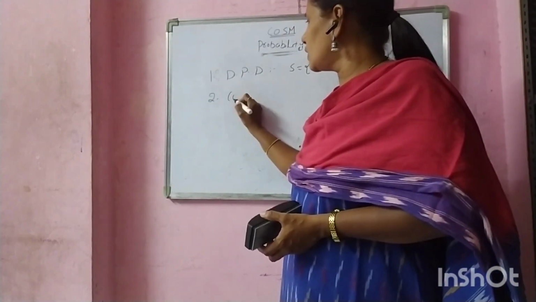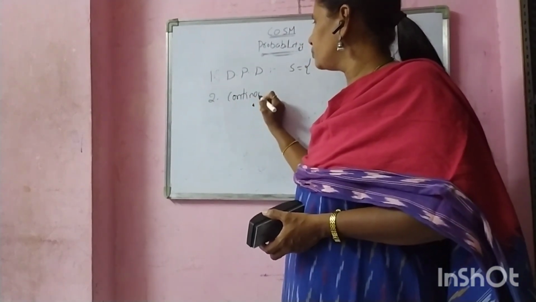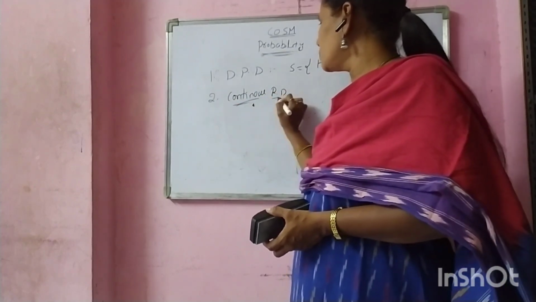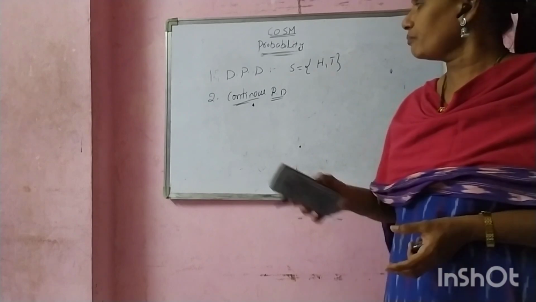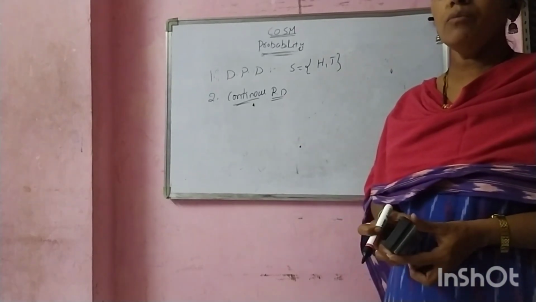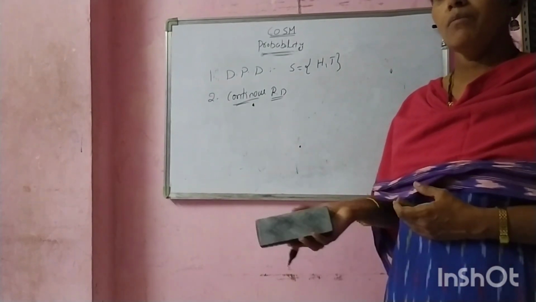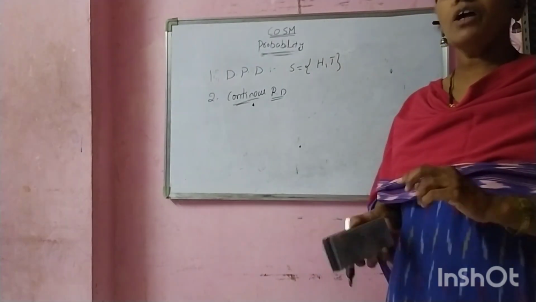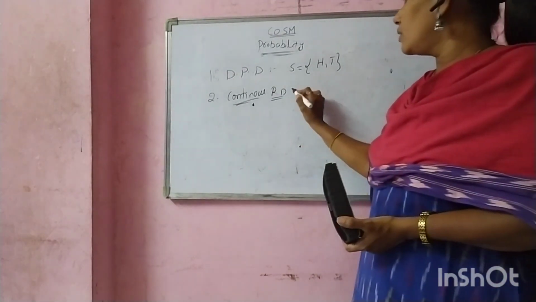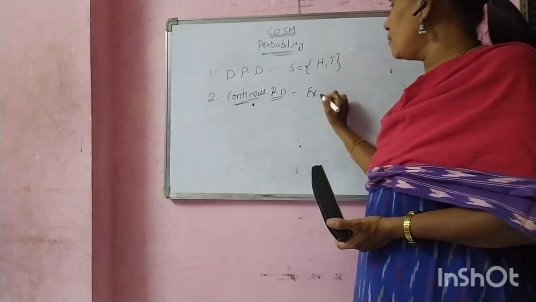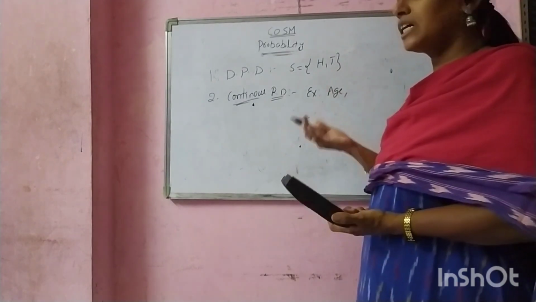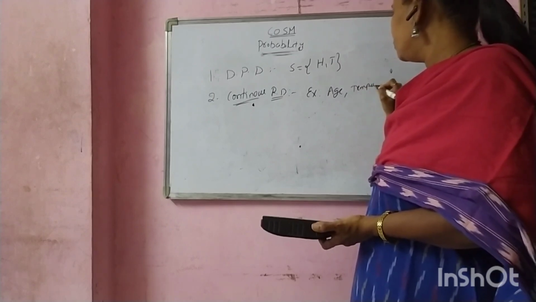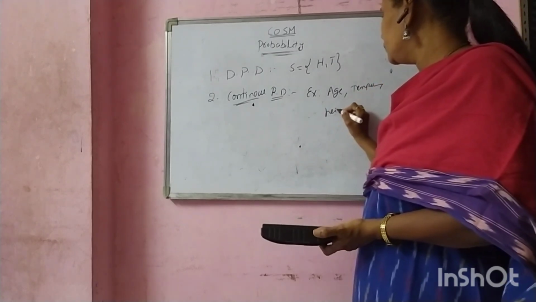Another one is the continuous random variable. Continuous probability distribution means X is a random variable which takes values continuously, with corresponding probabilities P1, P2 and so on Pn. Examples: age, time, temperature, height.